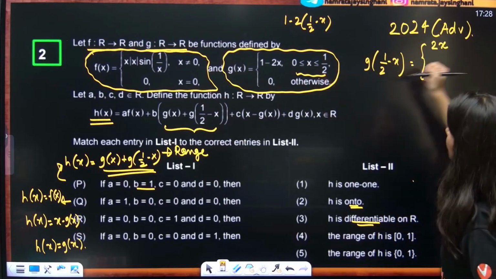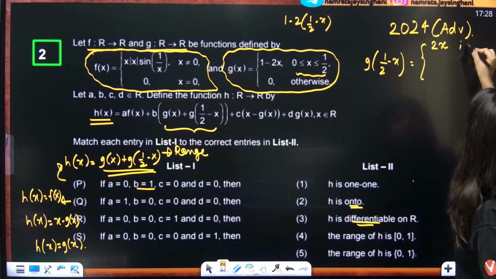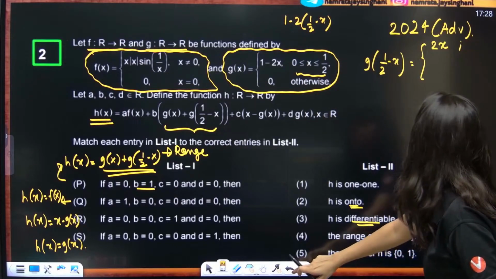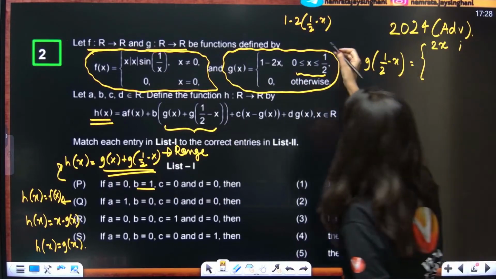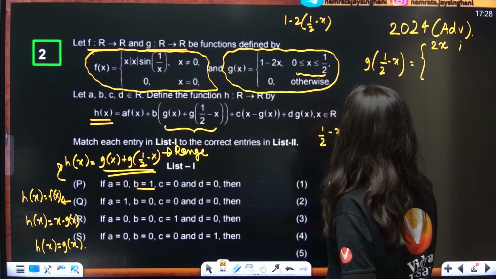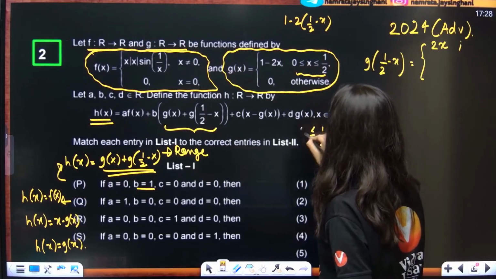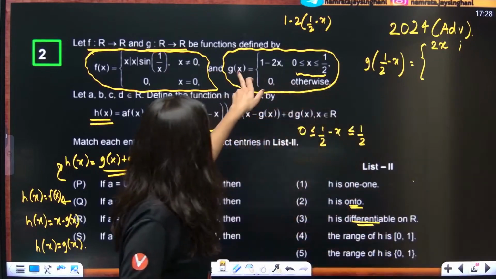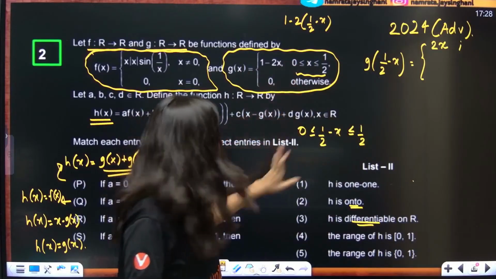For x belongs to, actually 1/2 - x belongs to, from here, 1/2 - x is less than 1/2 and greater than or equal to 0. This is what is written to you. I told you now I will replace x by 1/2 - x, correct?